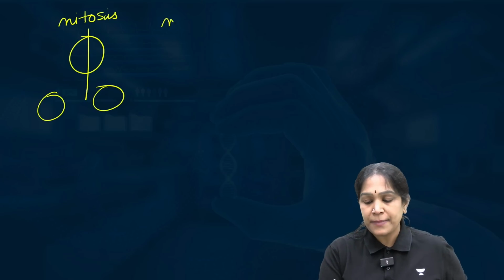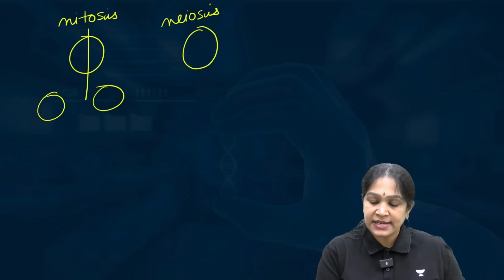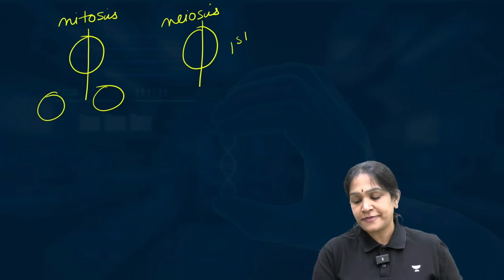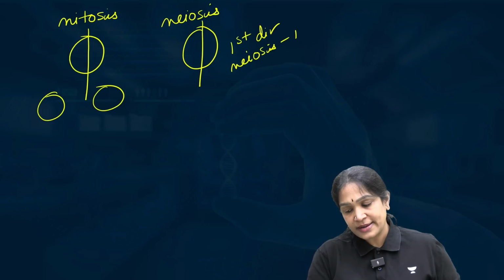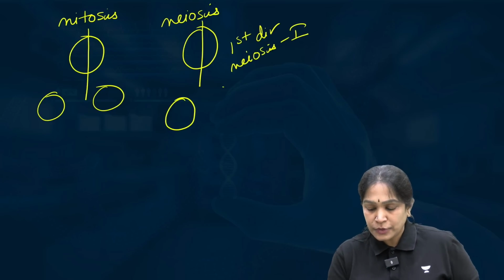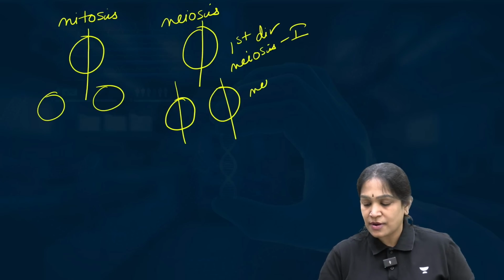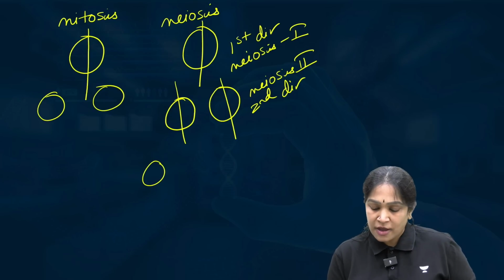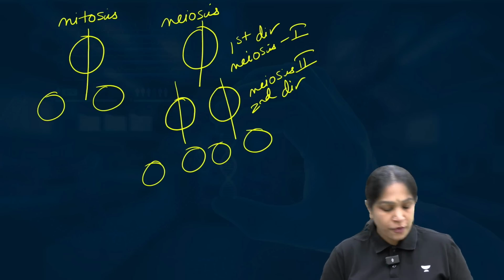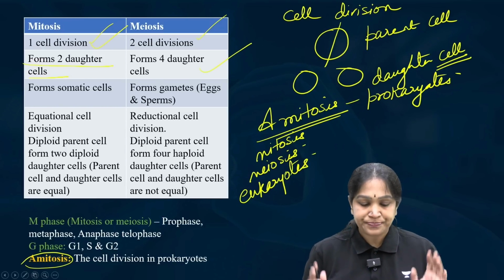Whereas if you take meiosis, the cell divides once. This is the first division. We call it meiosis 1, and then it will form two cells and these two cells will again divide. This is called meiosis 2, the second division. If this second division occurs, how many cells do we get? We get 4 cells. That is the meaning of forms 4 daughter cells.